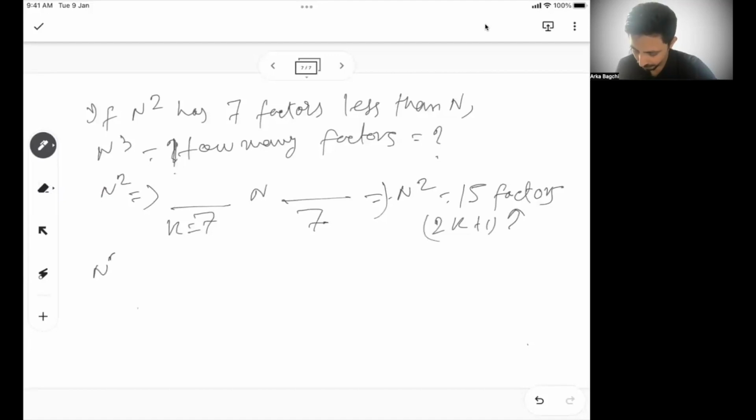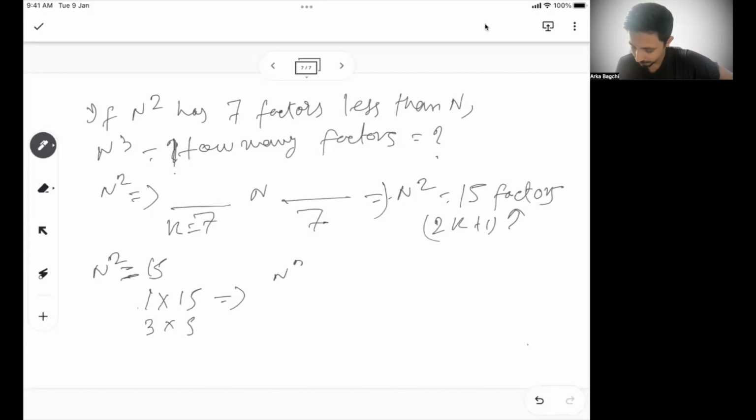Now n square has 15 factors. From here we can write that 15 can be written as 1 into 15, or as 3 into 5. Let me simplify this for you a bit.